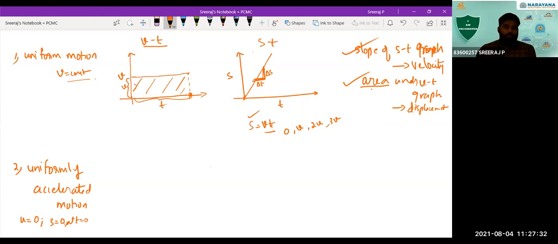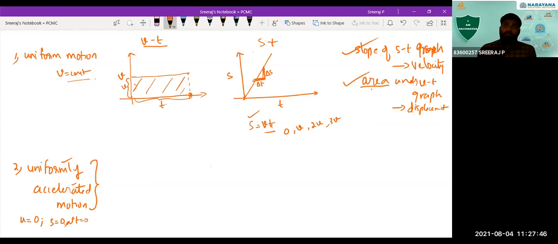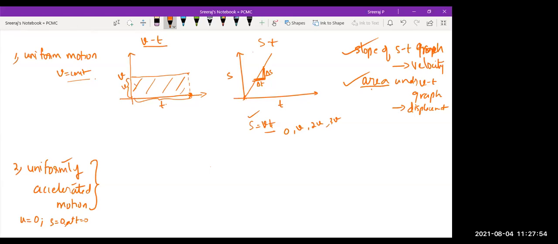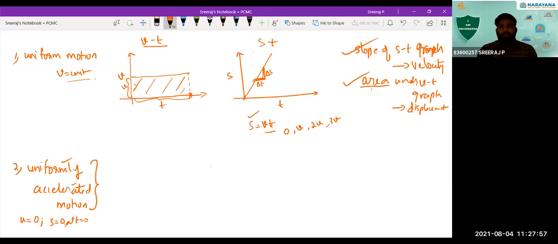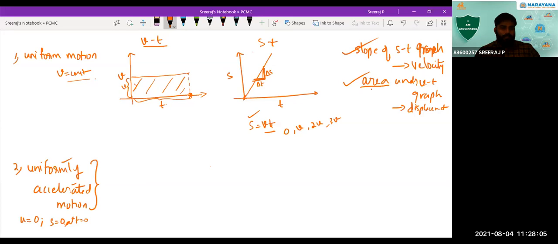So in such a case, what do you mean by uniformly accelerated motion? Displacement will not be uniform. The thing is velocity changes. But how is the velocity changing? That change will be constant with respect to time. In all the time intervals, the change in velocity will be constant, or acceleration will be a constant value. That is what we call uniformly accelerated motion.